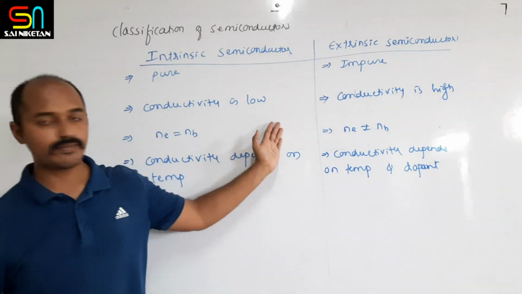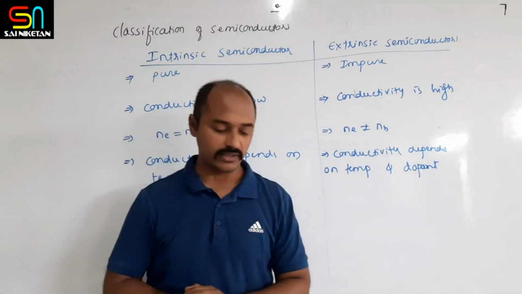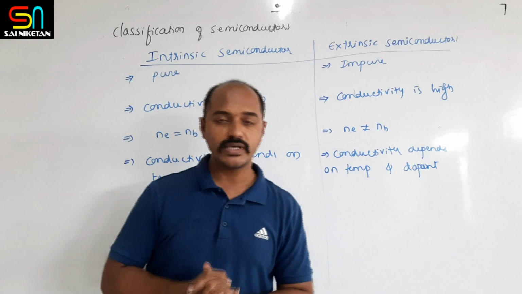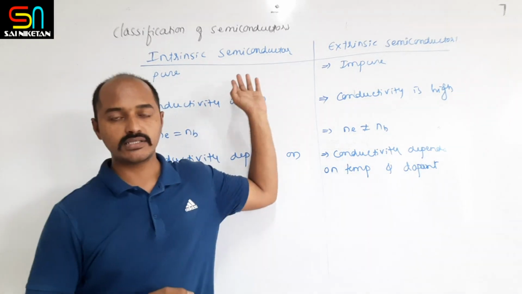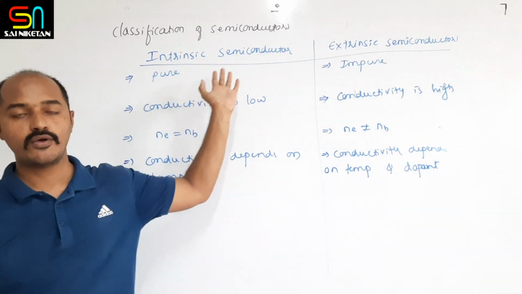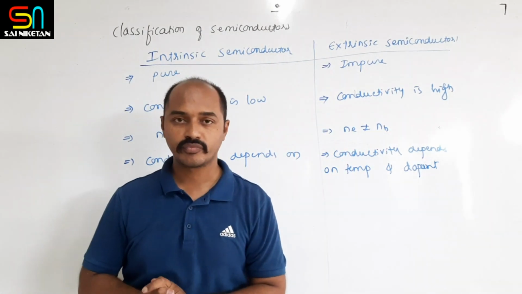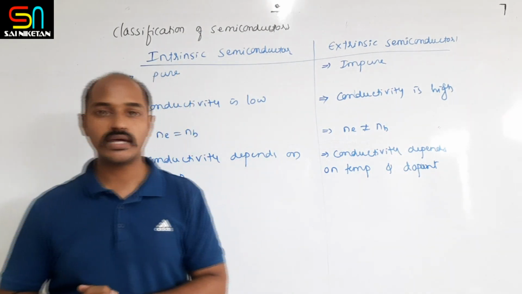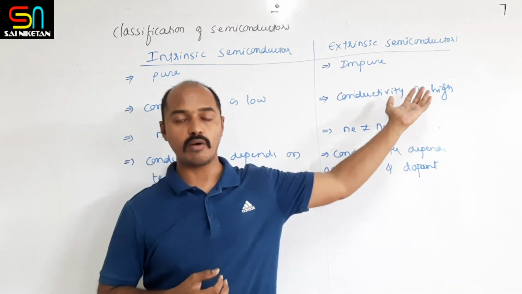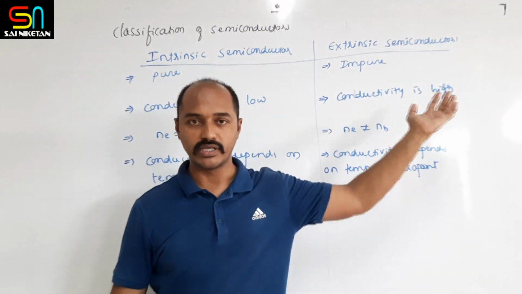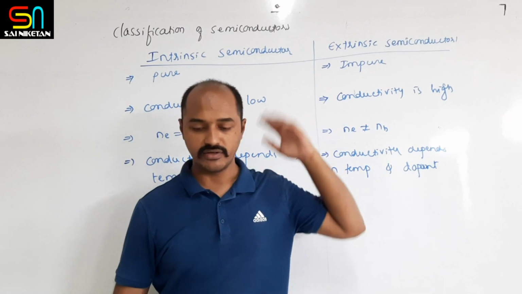The first point is that intrinsic semiconductors are pure semiconductors, whereas extrinsic semiconductors are impure semiconductors. We saw that extrinsic semiconductors are obtained by adding some impurity. That is the first difference.